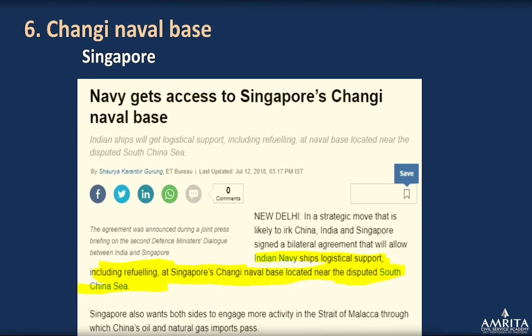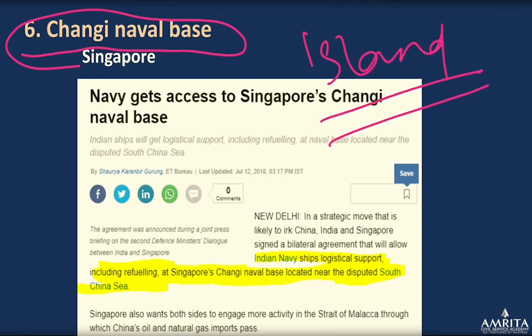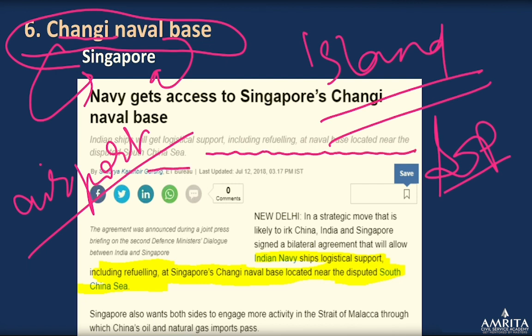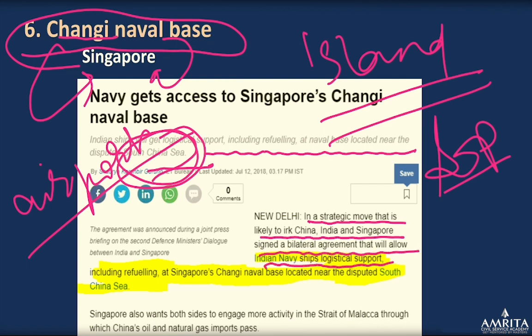Okay. Next is Changi Naval Base. Again, I've taken together islands and places in the Indian Ocean that are relevant from the string of pearls perspective, right? It is in Singapore, and Changi is also the name of the airport in Singapore. Very good, big airport. I've been to that place. So Indian ships will have logistic support including refueling at the naval base located near the disputed South China Sea. In a strategic move that is likely to irk China, India and Singapore signed a bilateral agreement that will allow Indian naval ships logistic support including refueling at Changi naval base near the disputed South China Sea.